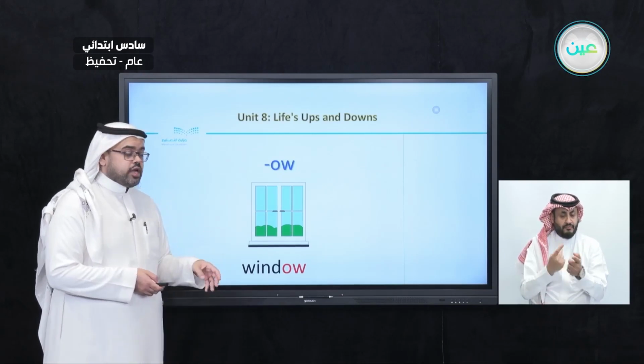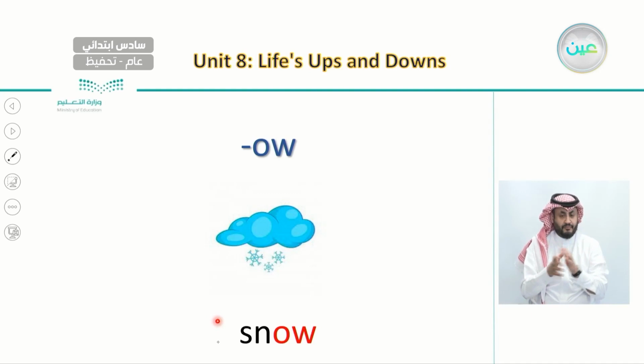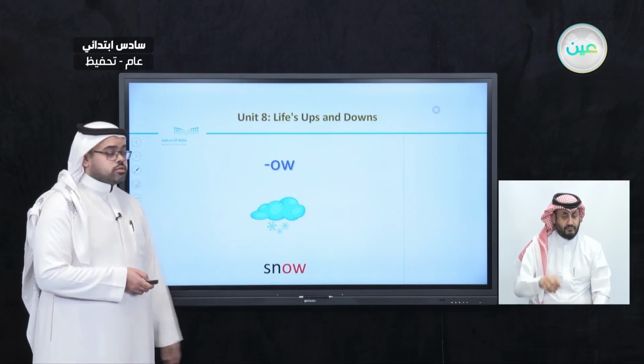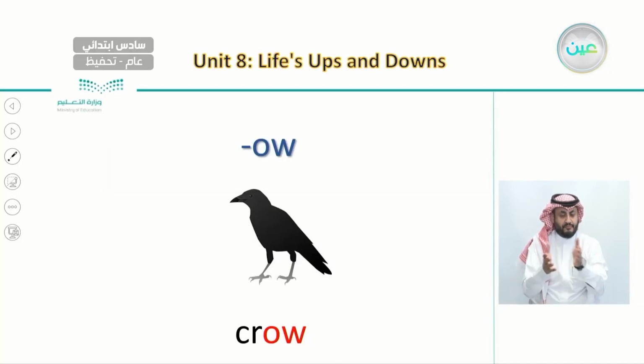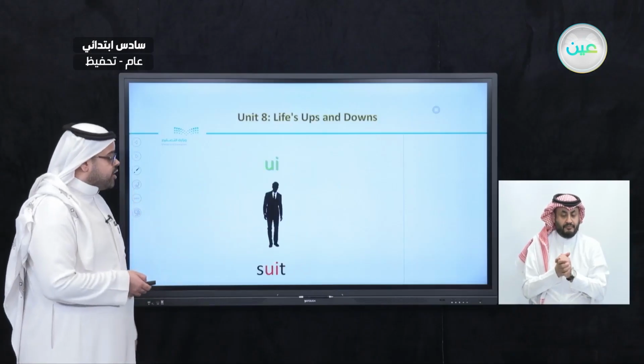And now we will talk about words that end with O and W. The first word we have is window. Window. Say with me, window. This is a picture of a window. And snow. Snow. This is also a picture of snow that usually falls in winter. And crow. Crow. This is also a picture of a bird, whose name is crow.